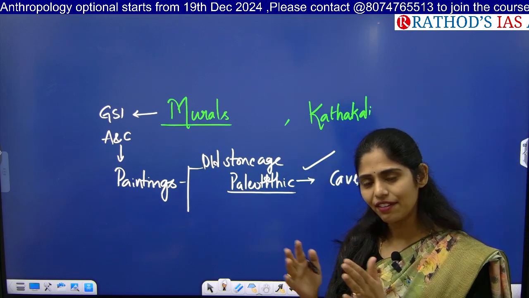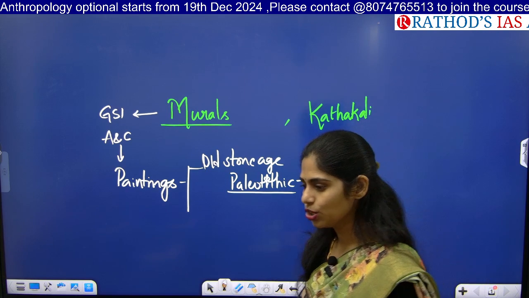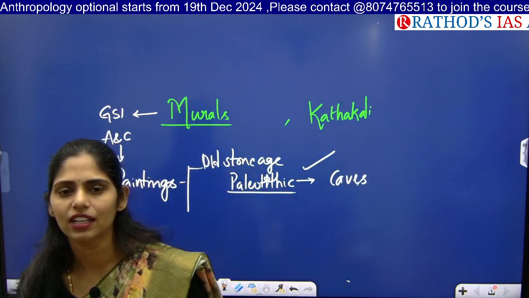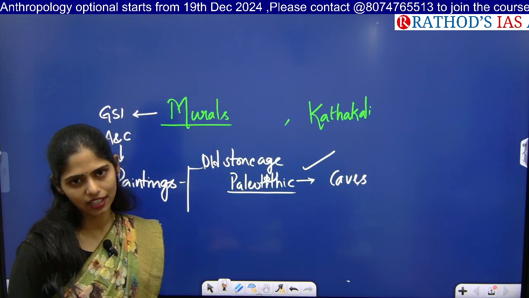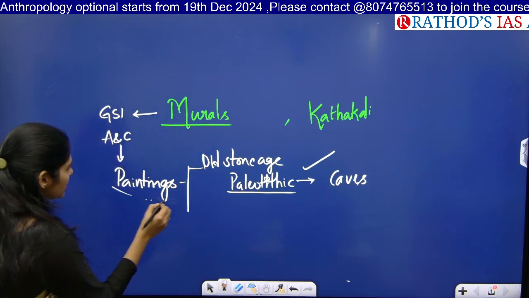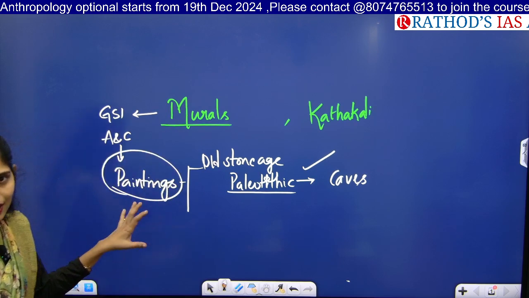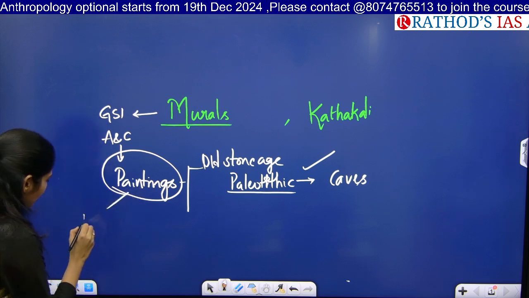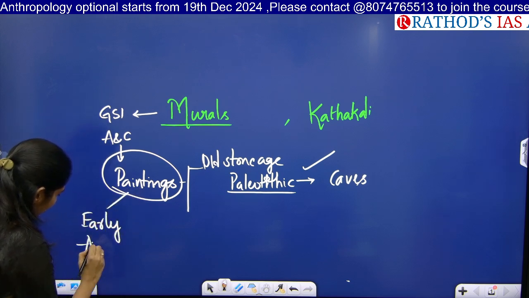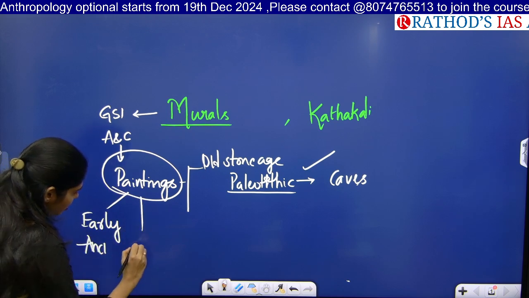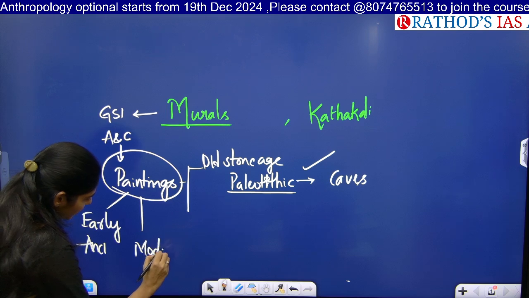After the Europeans came to India, again a new tradition of painting started. So whenever you read the paintings chapter in art and culture, you have to see early paintings in the ancient period and paintings in the modern period.